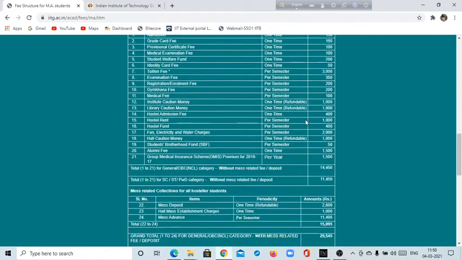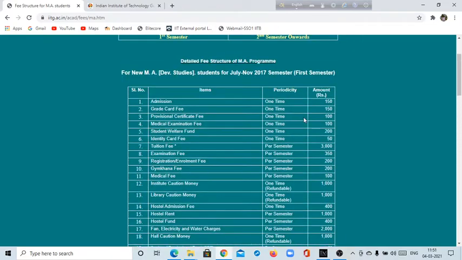I think this information will be very helpful. For humanities and social science background students, you should prefer IIT Guwahati very much, because for the MA program in this IIT you will see a huge number of seats, about 48, and you have the opportunity to grab one seat.